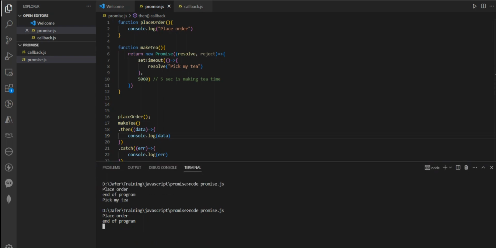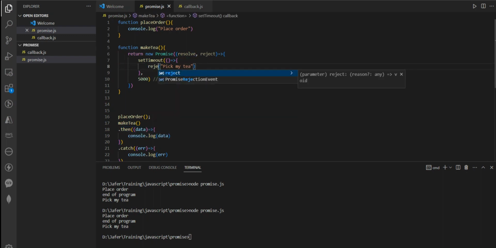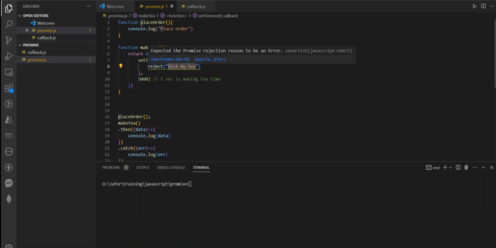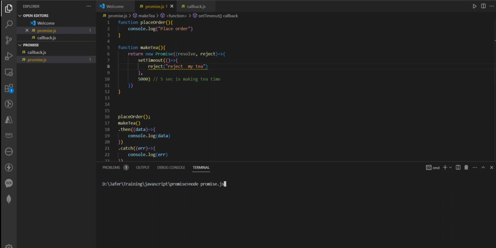Node promise. So you can see here this is a long running process. The tea is ready, the dot then. So pick my tea is resolve, pick my tea is called, that is the dot then section is executed. Now let me consider the case of reject. Okay, now let's see what happens. So instead of pick my tea, reject my tea, let us see what happens in this case. End of program, and then in this case reject my tea is called.